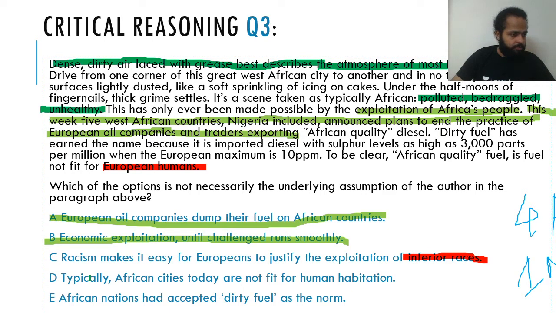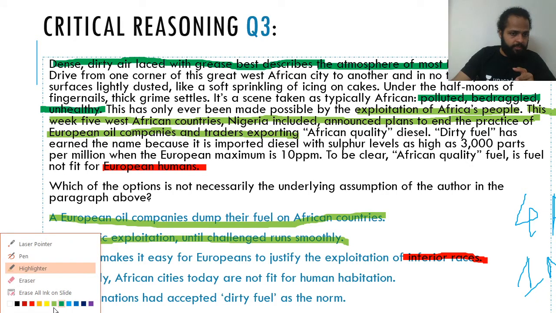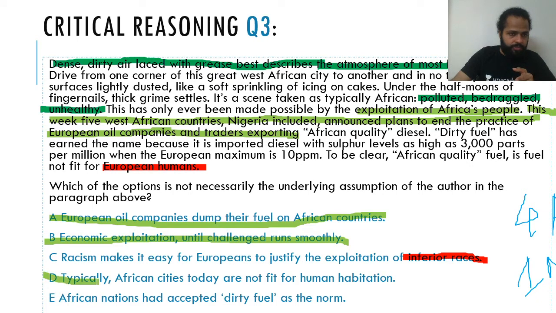Suraj, you answered D, right? You can see the words here: polluted, bedraggled. Bedraggled is not a very light adjective. So bedraggled and unhealthy, they are not fit for human habitation. It's quite clear that this might be one of the assumptions, and hence you can rule this out.